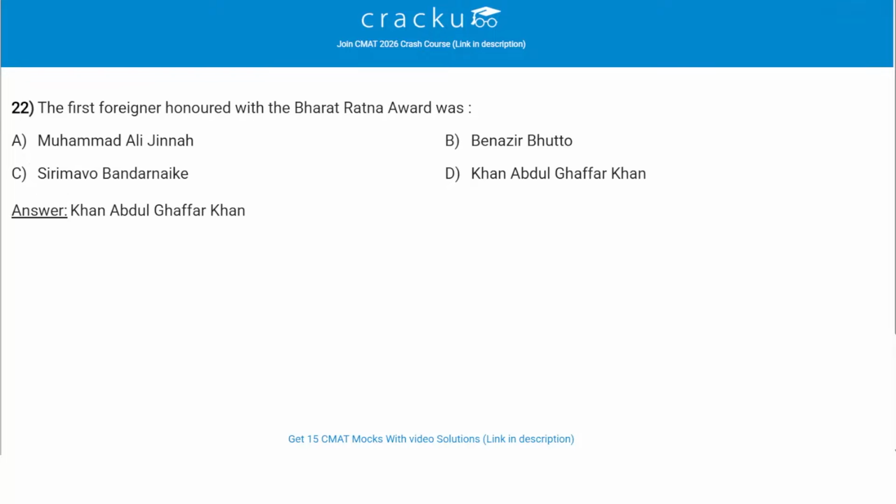The first foreigner honored with the Bharat Ratna award was Khan Abdul Ghaffar Khan. Khan Abdul Ghaffar Khan, also known as Frontier Gandhi, was awarded the Bharat Ratna in 1987, making him the first non-Indian to receive India's highest civilian honor. A prominent leader of the non-violent freedom struggle, he supported India's independence movement and was deeply respected by Mahatma Gandhi, underscoring his significant contribution. So Khan Abdul Ghaffar Khan was the first foreigner who was honored with the Bharat Ratna award.